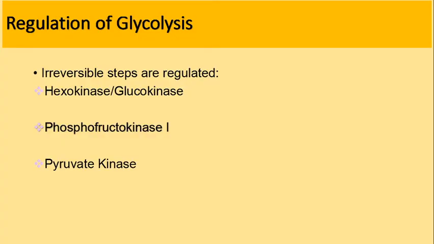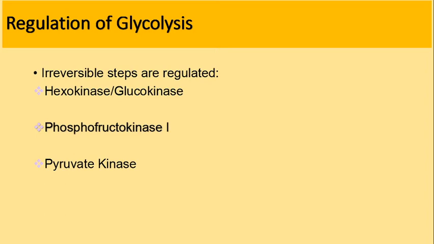Regulation of glycolysis: the main key enzymes which regulate the glycolytic pathway are glucokinase or hexokinase, phosphofructokinase 1 and pyruvate kinase. Phosphofructokinase is the most important allosteric regulatory enzyme in the glycolytic pathway. It is regulated by the energy status of the cell. Whenever energy fuel is high, when a large amount of ATP is produced, this in turn inhibits the activity of phosphofructokinase and also inhibits glycolysis.